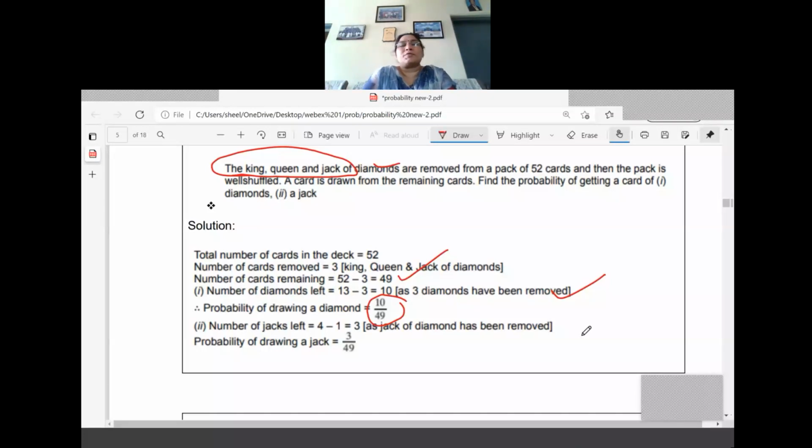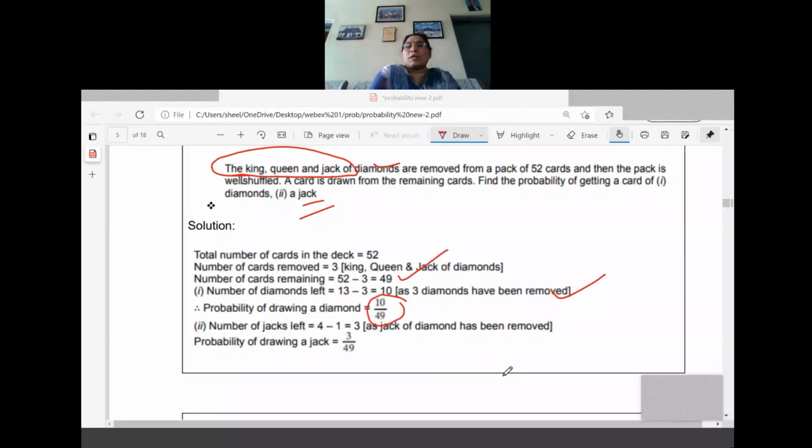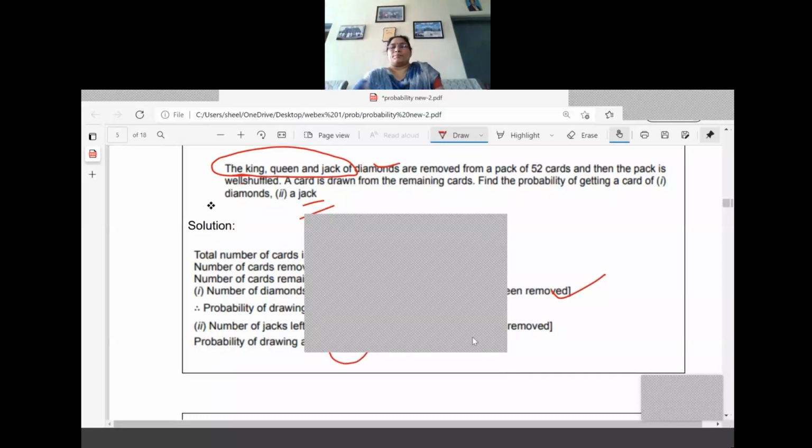Now the number of jacks is the second question. So how many jacks are left there? Already one jack is removed, isn't it? Now how many are remaining? Three are remaining. The diamond jack is gone, it's not in the group. So the remaining three are there. So probability of drawing a jack is equal to 3 by 49 only.